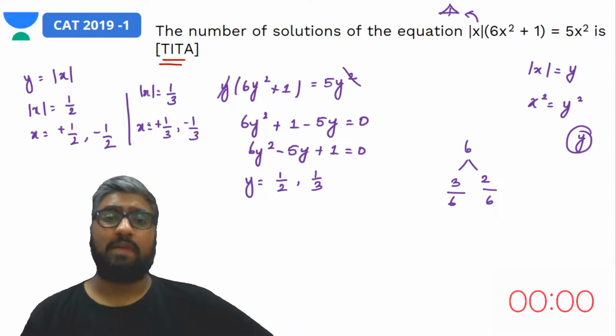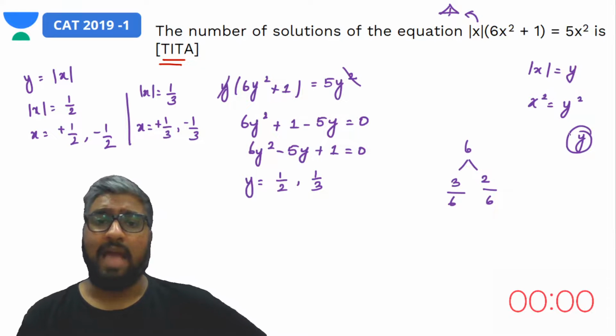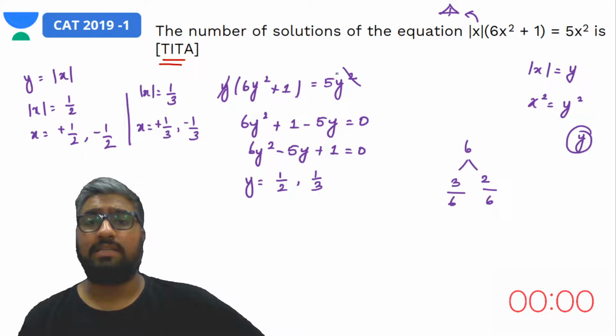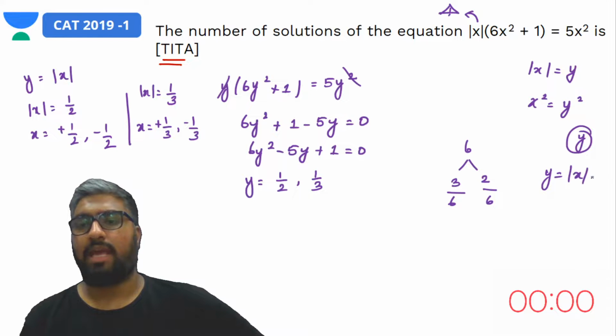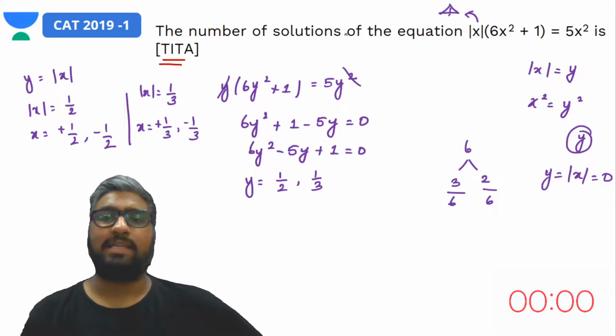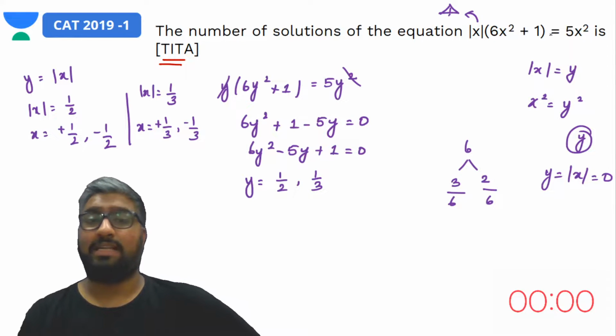But do you remember? We had cancelled out a y. The only way you can cancel out a term on each side is if you equate it to 0. So just to check if y, which is equal to mod x, could also be 0, quickly substitute it in the equation. What we would get, 0 into something would be equal to 0 into something, which clearly satisfies.